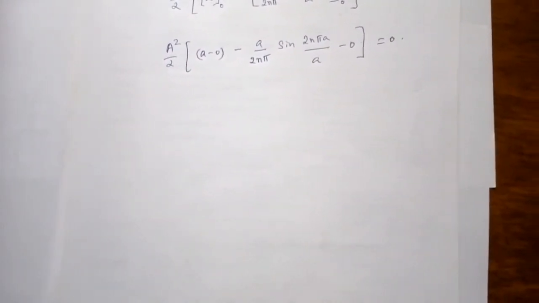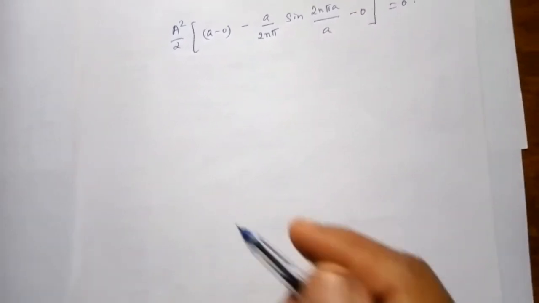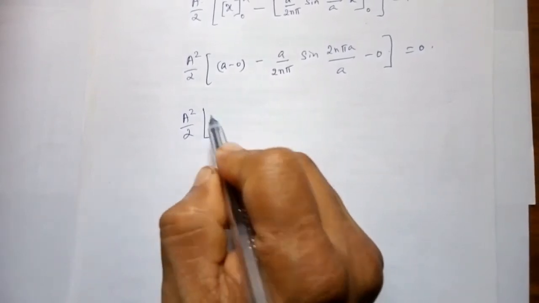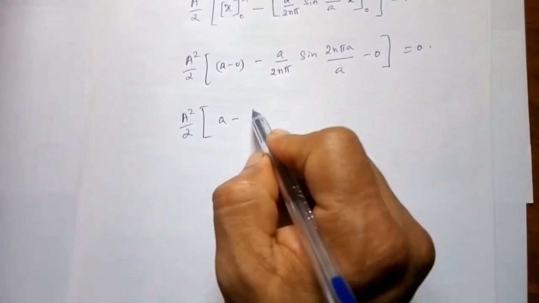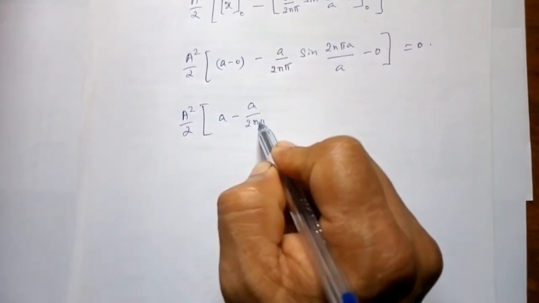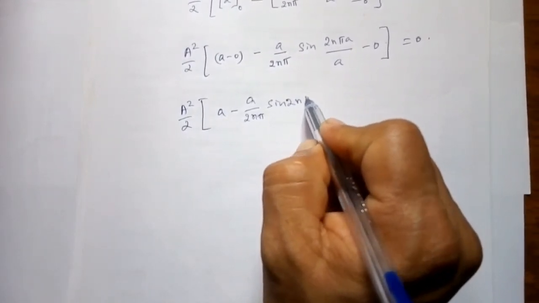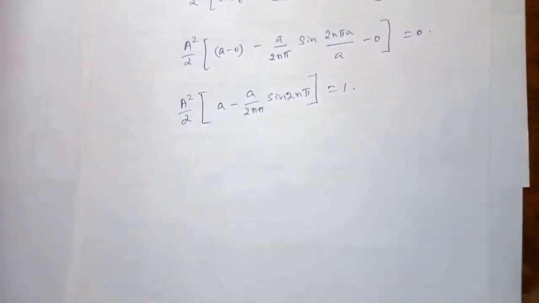So on simplification you will get a²/2 times a minus a/2nπ sin 2nπ is equal to 1.